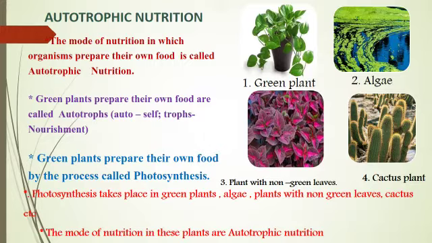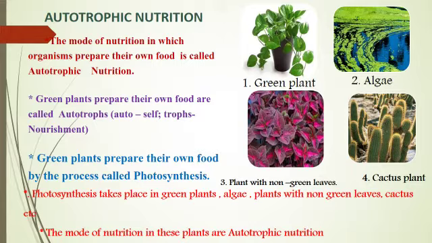In figure 2, you can see algae found in ponds. Algae are simple plant-like organisms mainly found in ponds and stagnant water. Algae lack roots, stems, and leaves but make their own food through photosynthesis. So the mode of nutrition in algae is autotrophic nutrition.